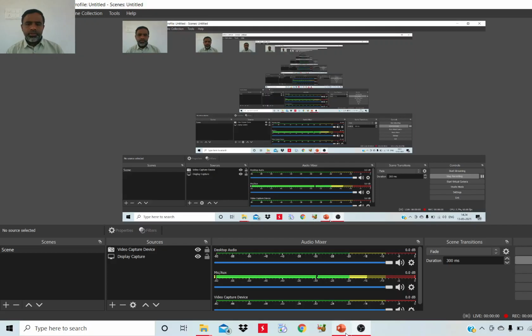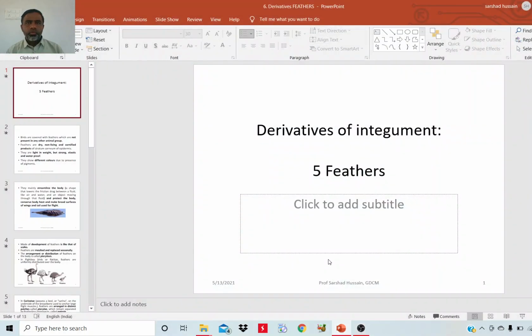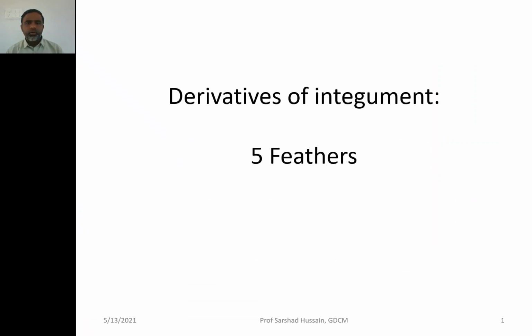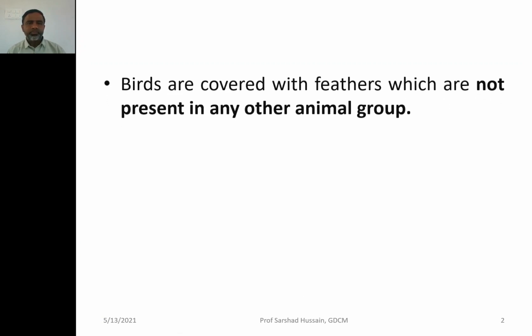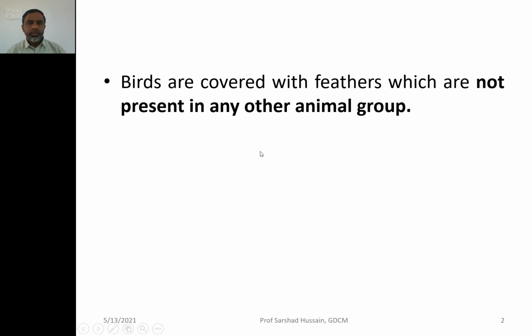Dear students, we are going to discuss another topic from the derivatives of the integument, which is called feathers. This is the fifth derivative that we are going to discuss today. Feathers are present in the birds. They cover the body of the birds, and feathers are not present in any other animal group.